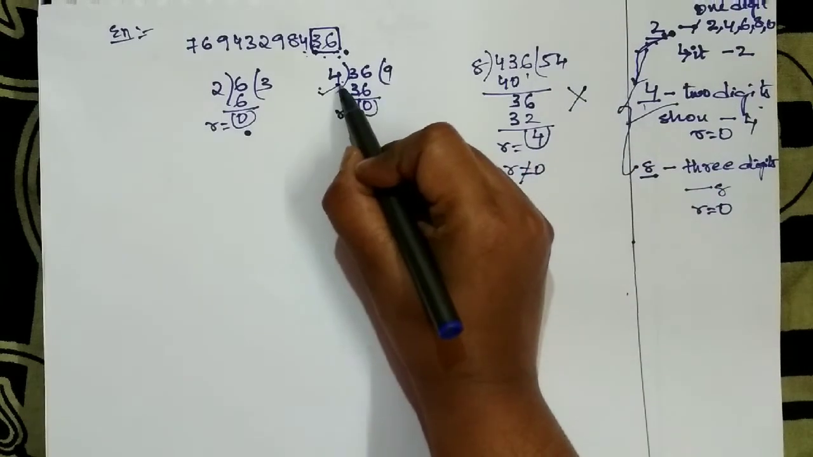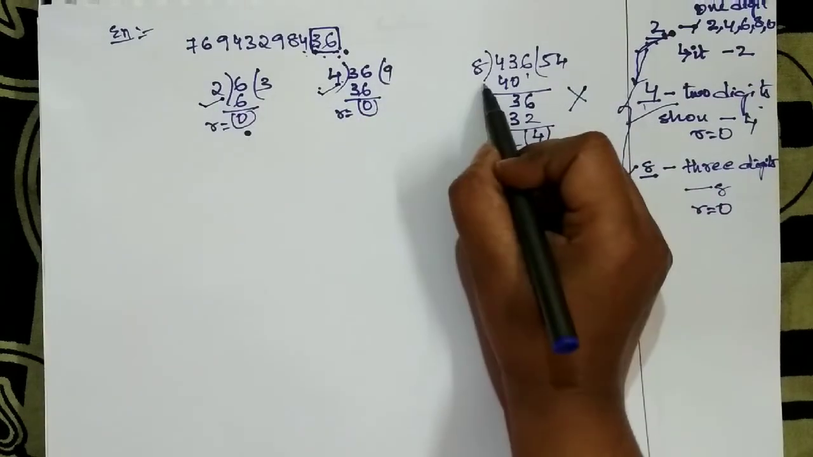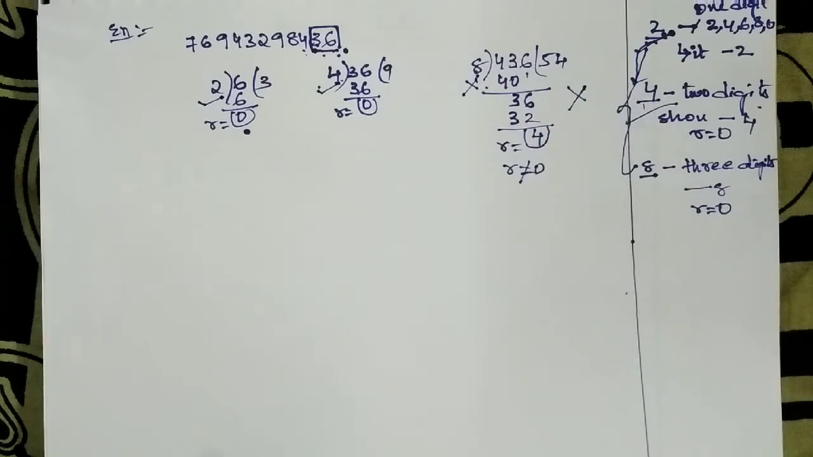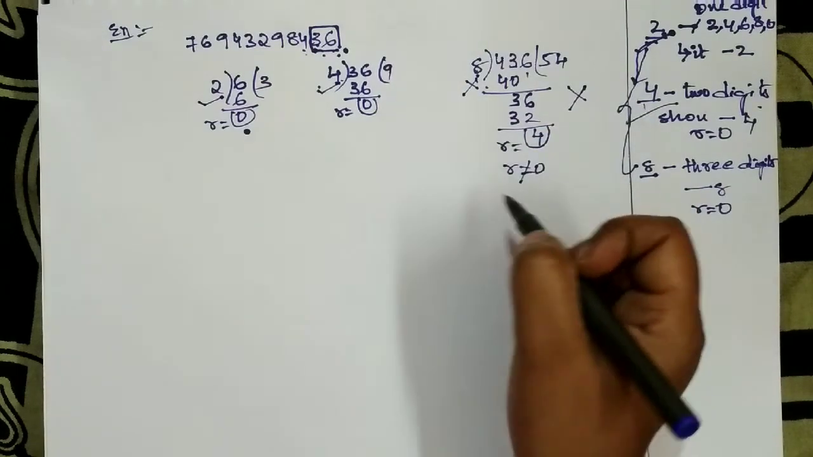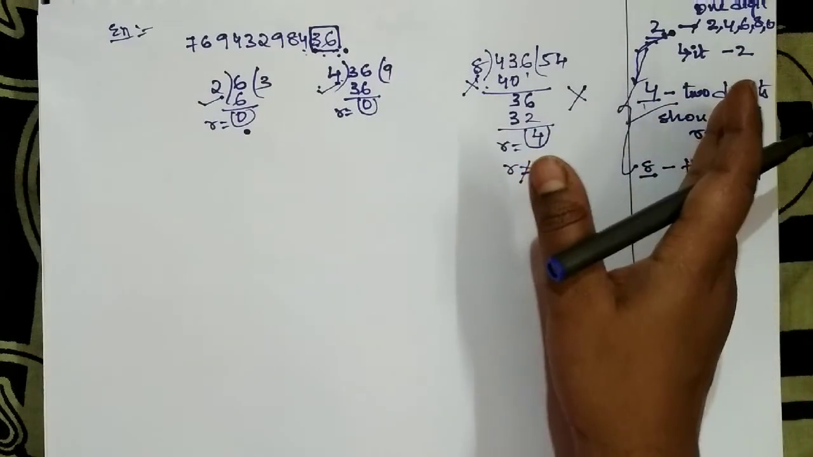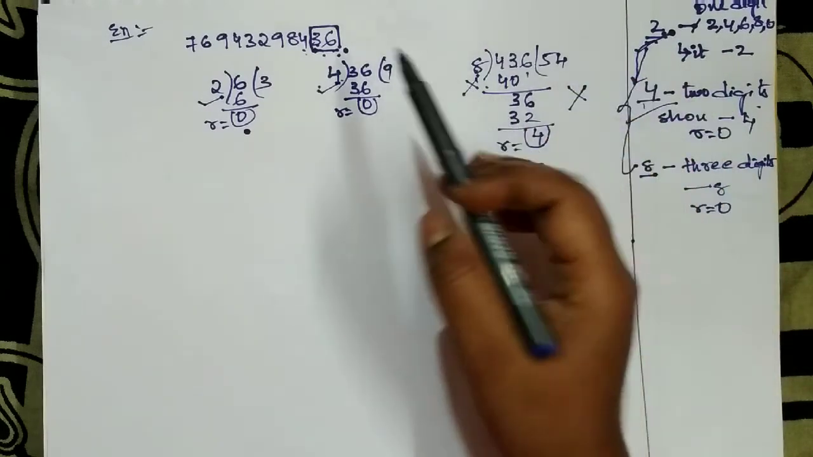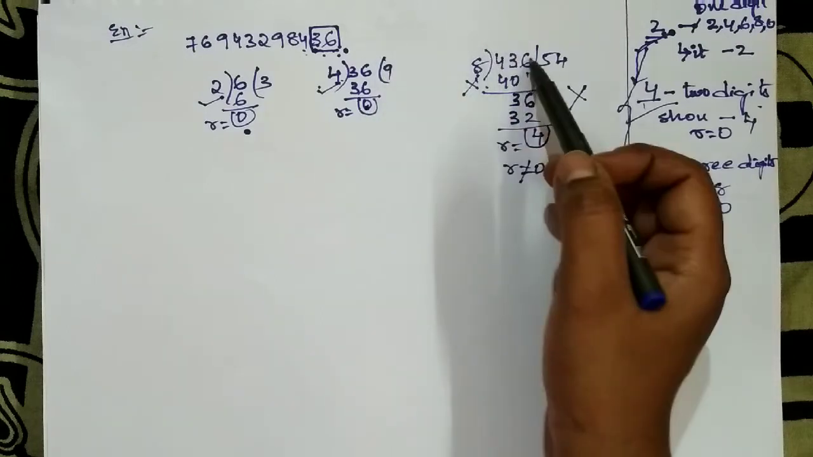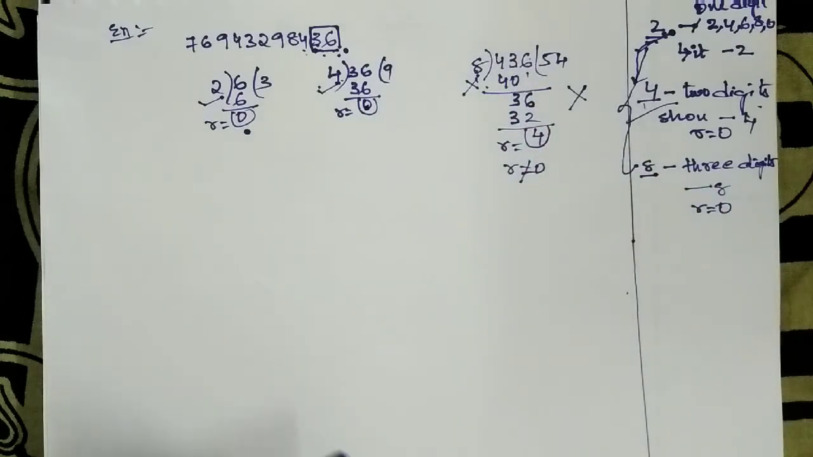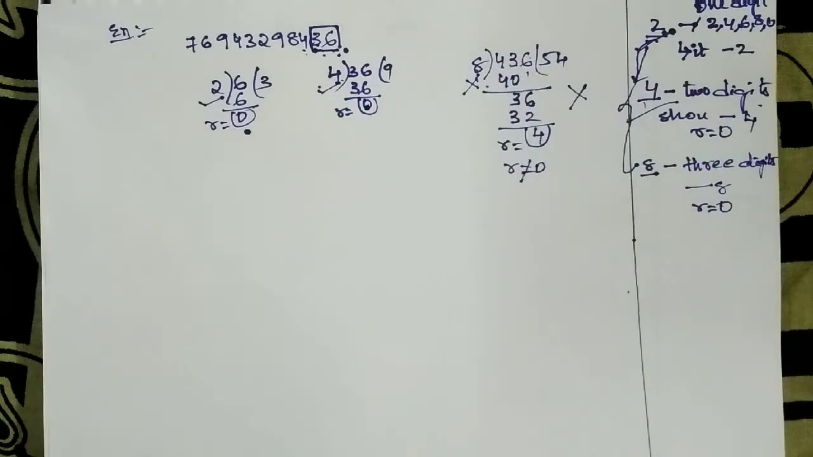Here it is divisible by 4. It is divisible by 2, but it is not divisible by 8. So it is not compulsory that if a number is divisible by 4, then it should be divisible by 8. It may or it may not be.